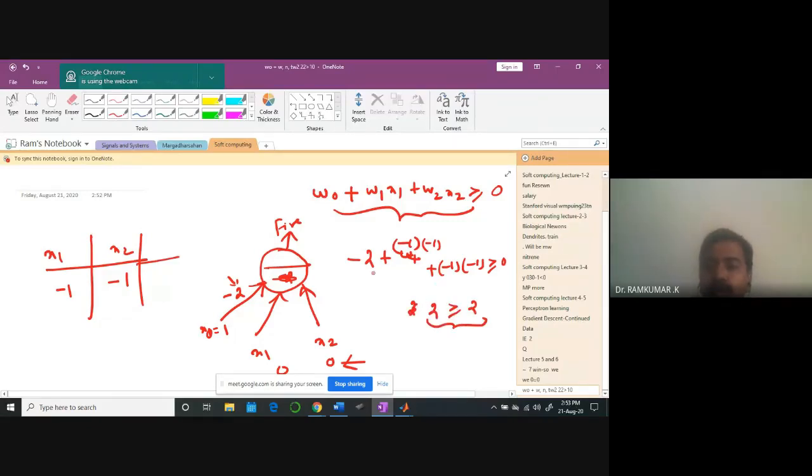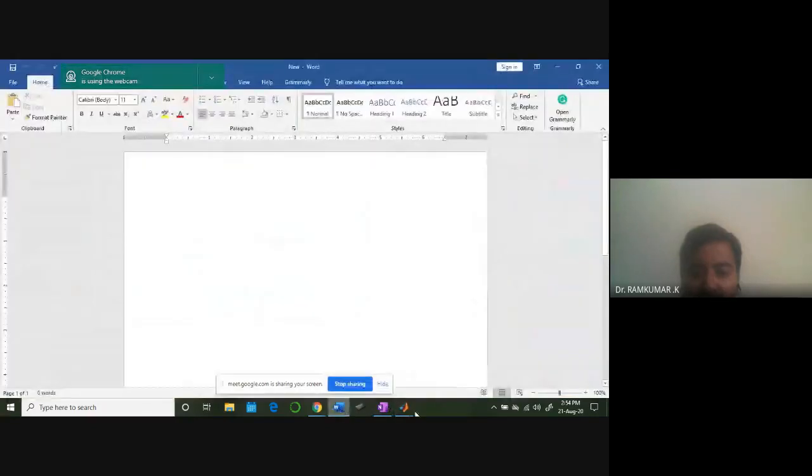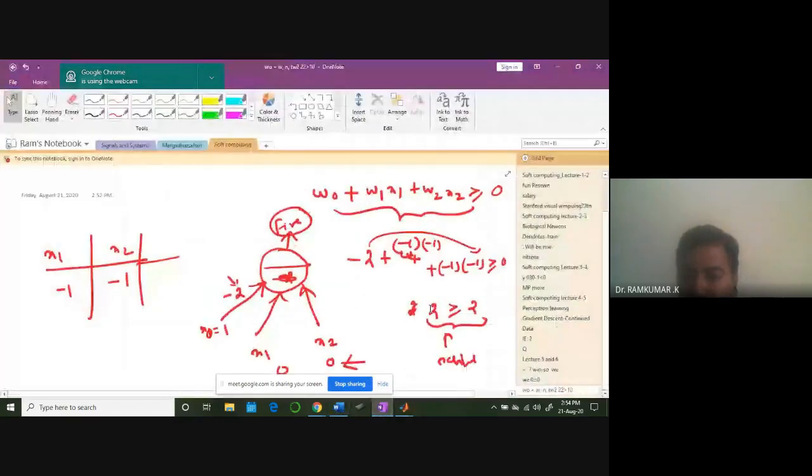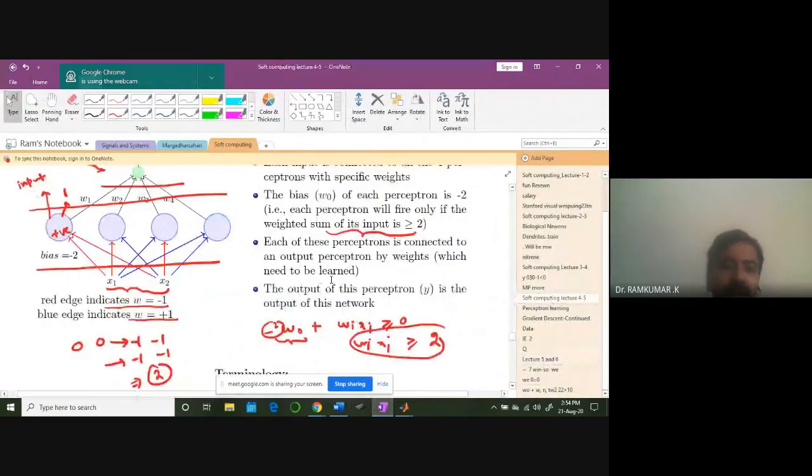1 plus 1, it is 2, greater than or equal to 2. Are you getting the point? This 2 is going to be here. Therefore, 2 is greater than or equal to 2. This condition is satisfied, so I am going to get this neuron to fire. So when I am designing my neuron, I am fixing it like this. Now can I understand?